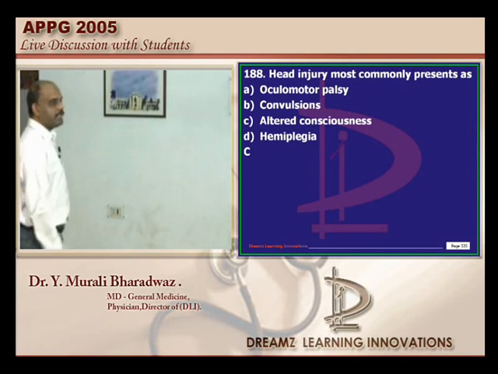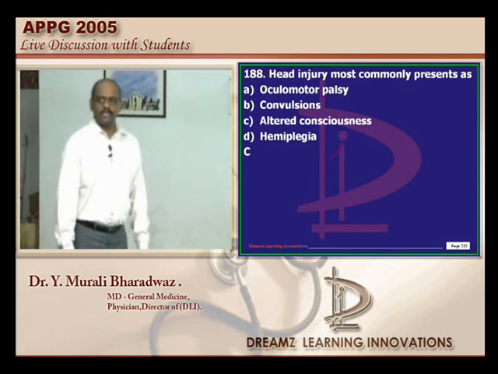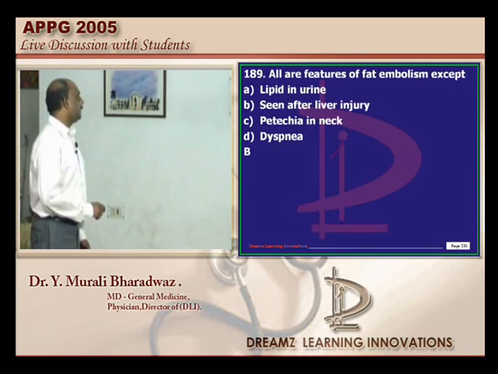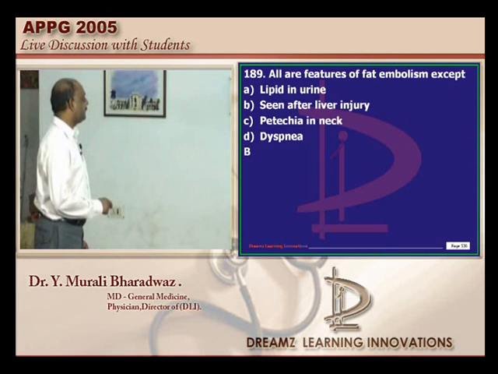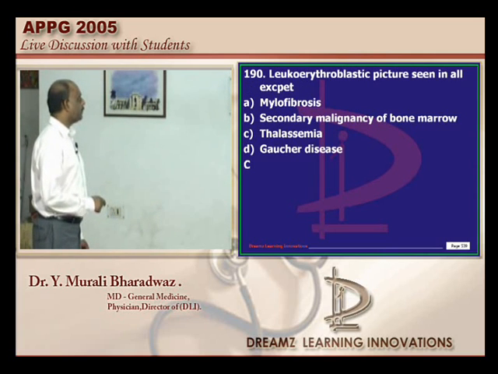Head injury commonly presents with what? Altered consciousness is a much more common feature. Fat embolism is not seen with liver injury; it is seen typically with long bone injury. Lipiduria is another important feature.